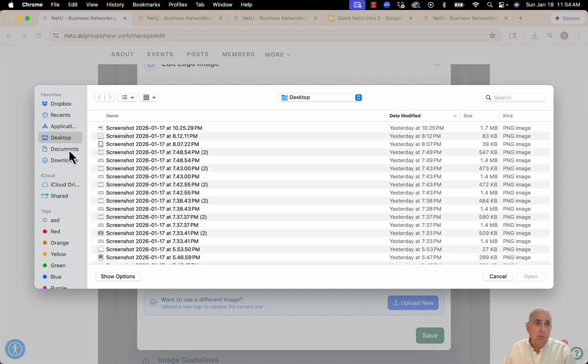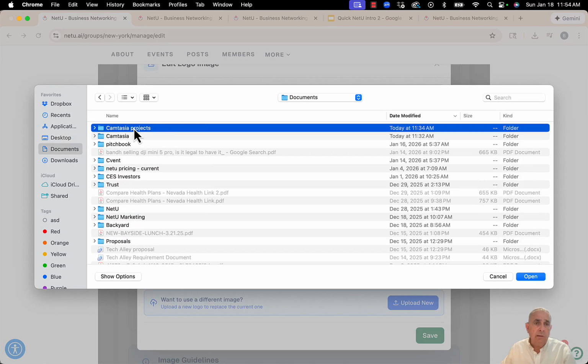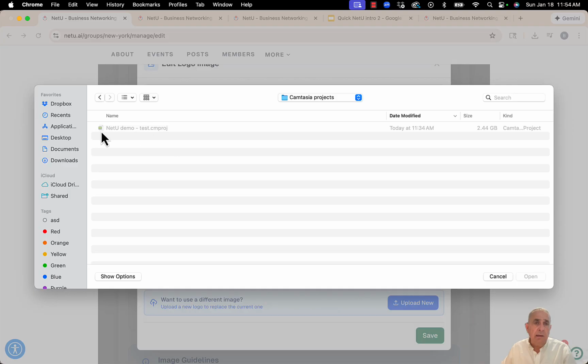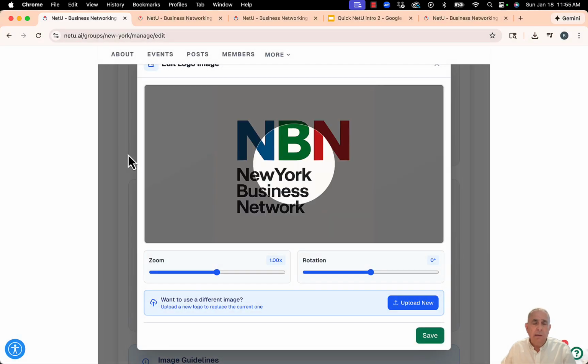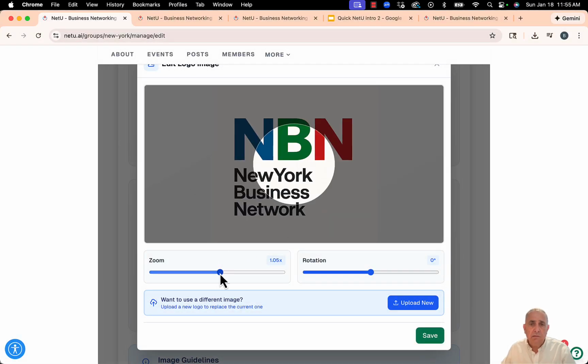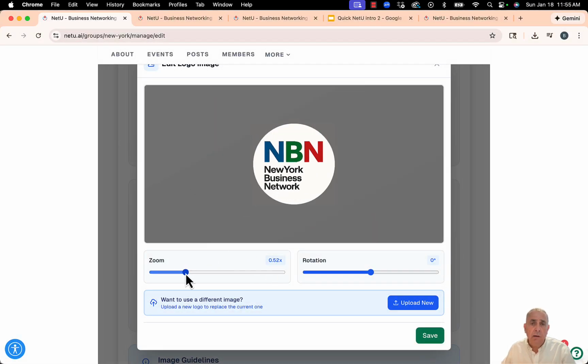I'm going to go to Documents, Camtasia project, and select maybe the logo here. I can scale it down to fit my logo area, and I'm going to click on save.